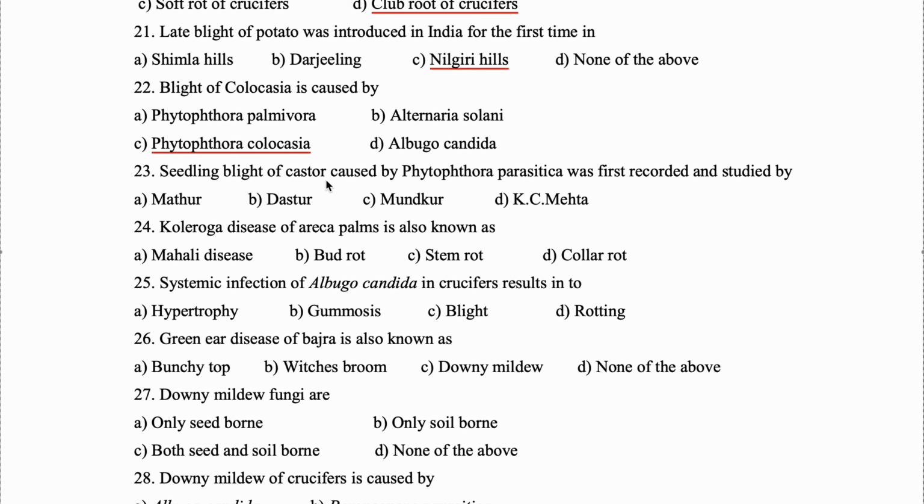Seedling blight of castor caused by Phytophthora parasitica was first recorded and studied by which scientist? Dastur. So normally we call this disease castor blight disease. Okay. And also we have seen Dastur. There is one more significant thing that we need to remember about this researcher Dastur: he was the first president of Indian Phytopathological Society.